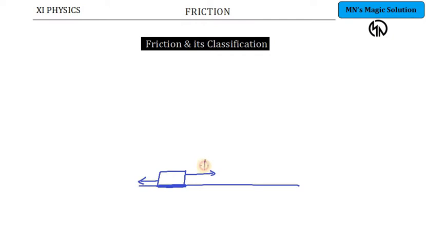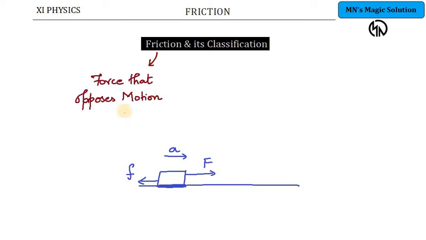So if the force acting on the object makes the object move and gain an acceleration in this direction, in that case the frictional force F will act in the opposite direction. So friction can be described as a force that opposes motion.